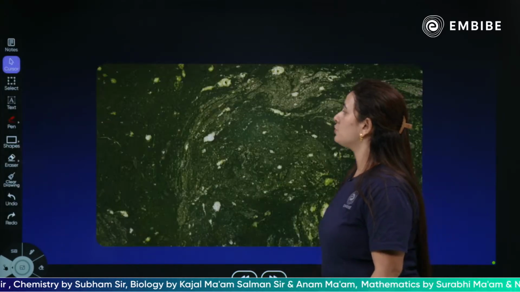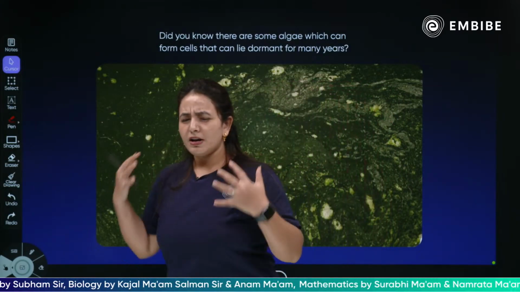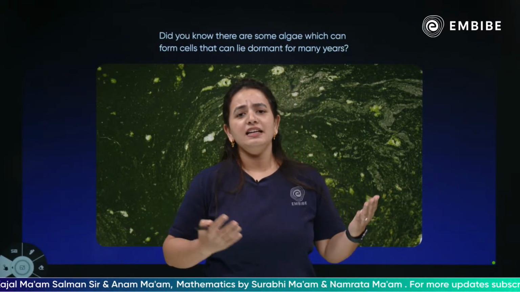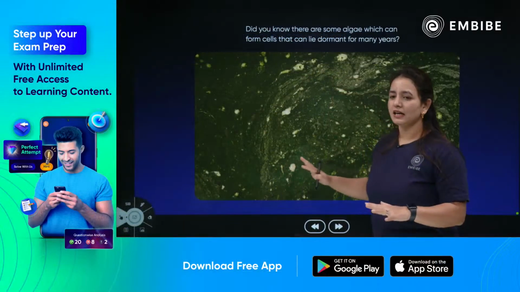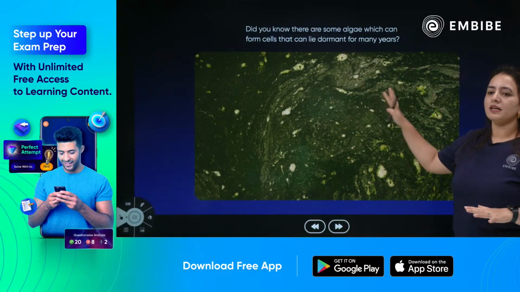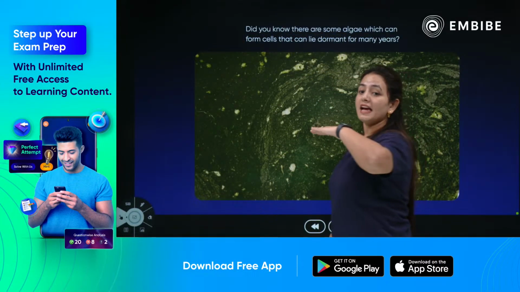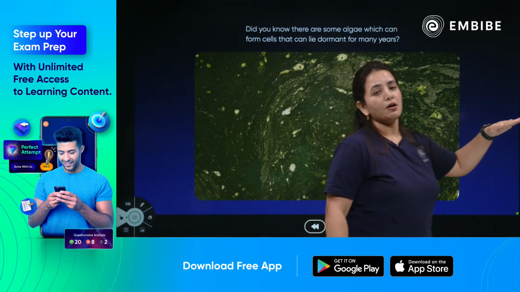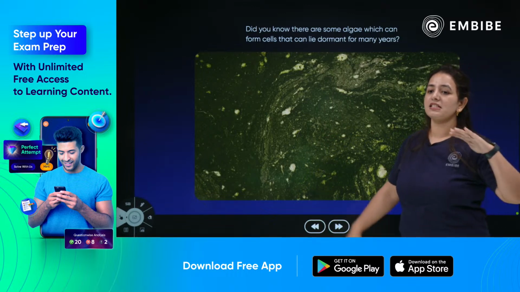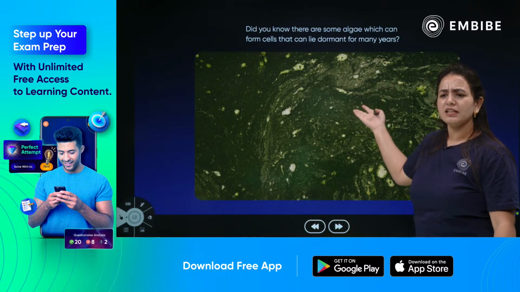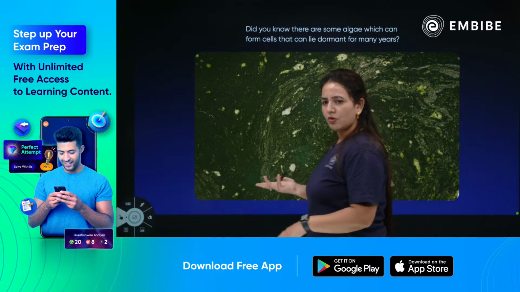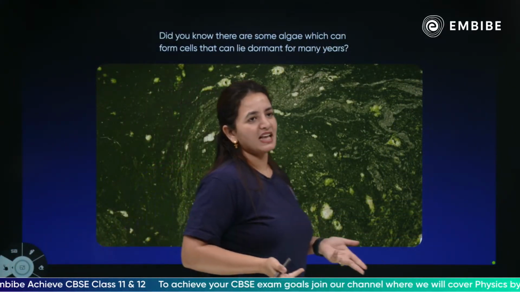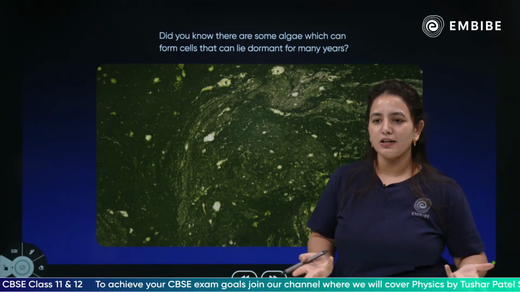Children, whenever you walk by ponds or lakes, you see a green kind of layer covering the whole surface of those freshwater bodies. What do you think this green layer is? Some kind of showcase activity, or some kind of beauty it is adding?